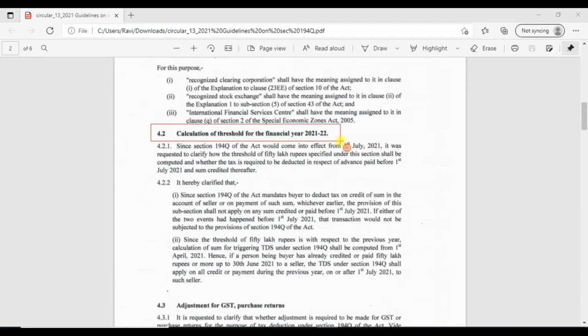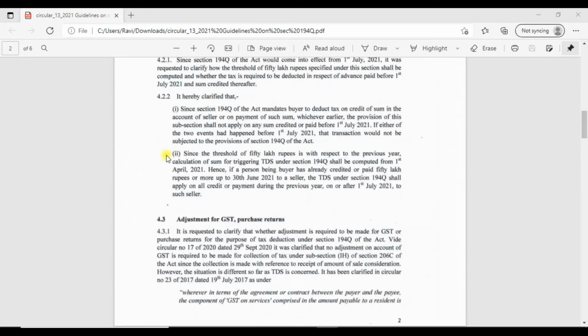The next guideline is regarding the threshold limit calculation of 50 lakhs for financial year 2021-22. This is one of the most important things which everyone was eagerly awaiting. This part deals with two clarifications. One is whether this provision gets attracted for credits or payments done prior to 1st July 2021. With respect to this, it is clarified that if either credit or payment in respect of any transaction has occurred prior to 1st July 2021, then Section 194Q will not be applicable.